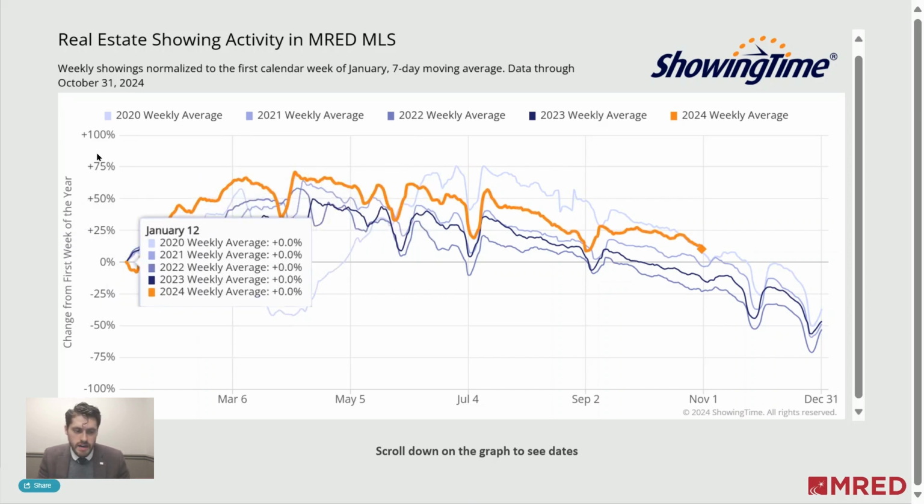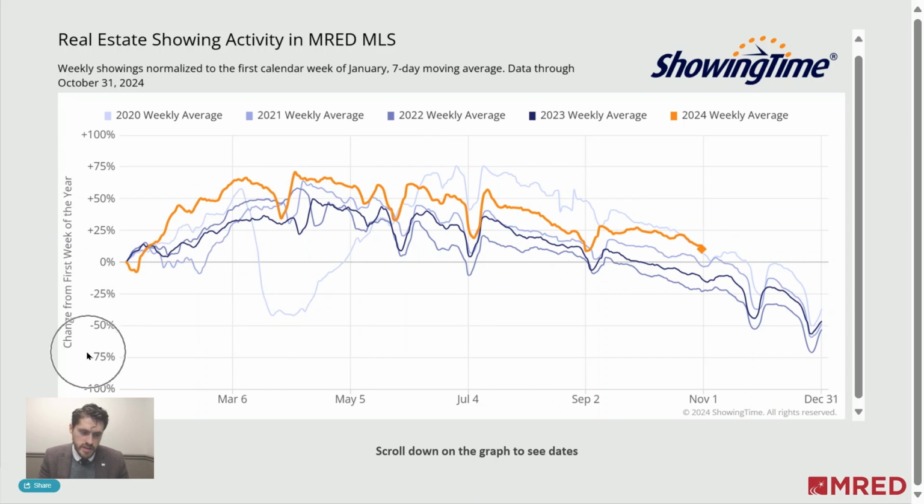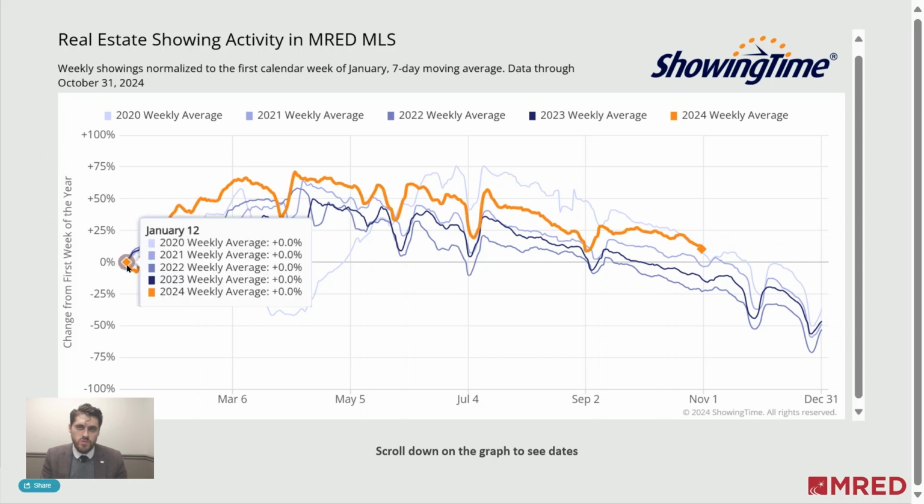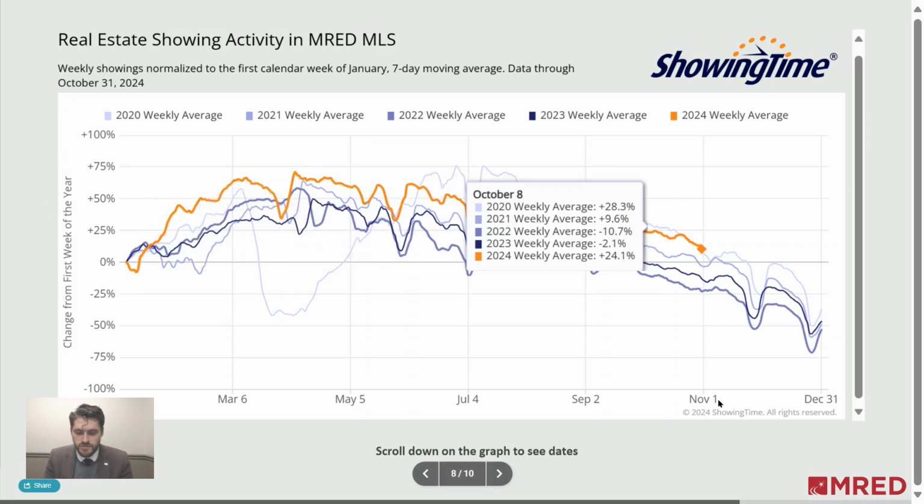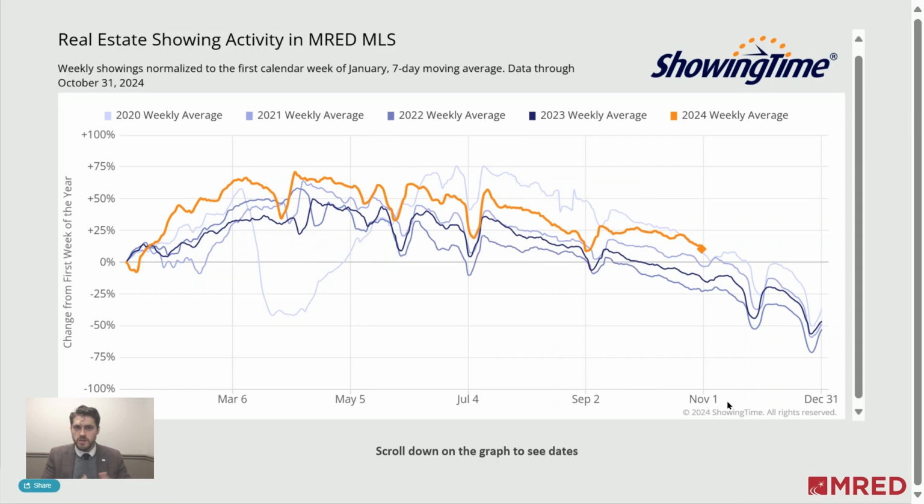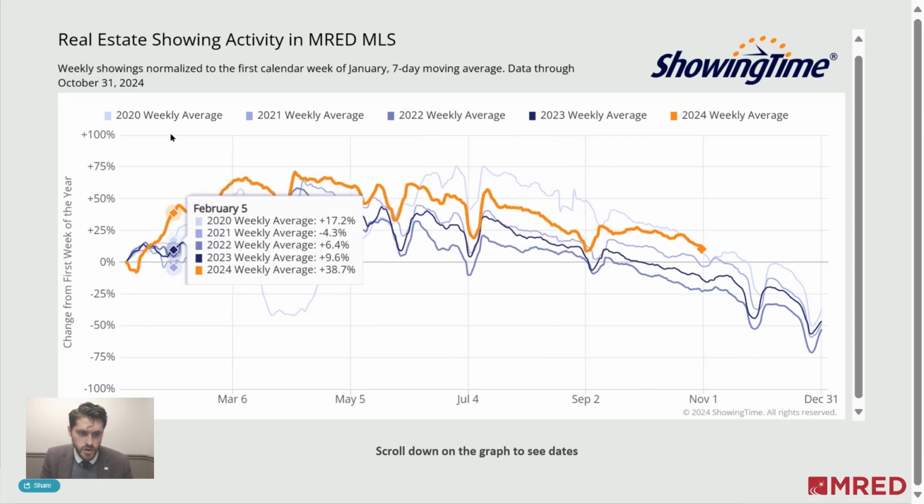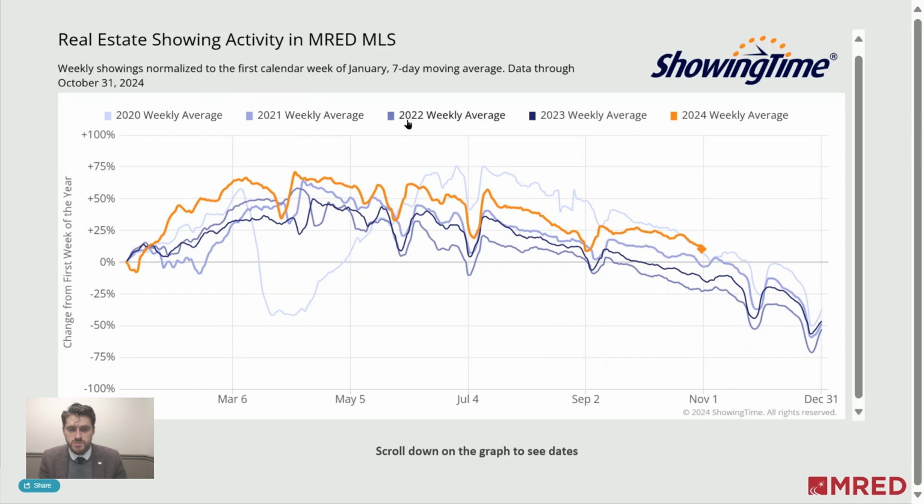So to understand this chart fully, on the left side, this is going to give you change from the first week of the year. So this is saying relative to the baseline of the first week of the year, showing activity is based off of that baseline. The software looks at the first couple of weeks through the year, and then that's the baseline. And then relative to that, it increases or decreases. And then on the bottom part of this graph, you have time. So beginning of the year and then end of the year. We're going to take a look at 2020, 2021, 22, 23, and 24.